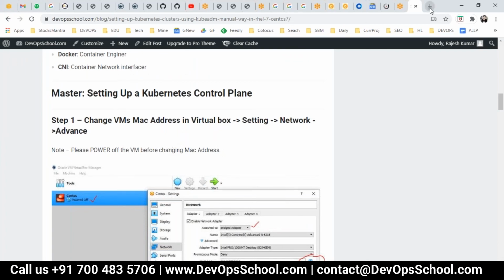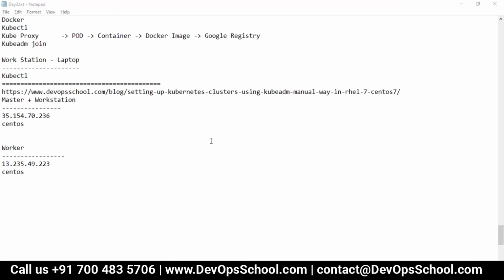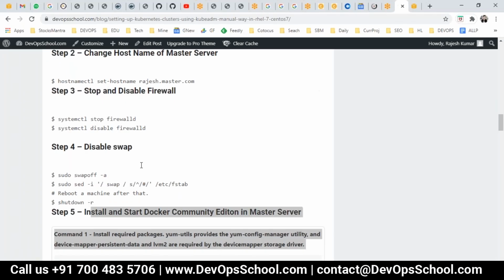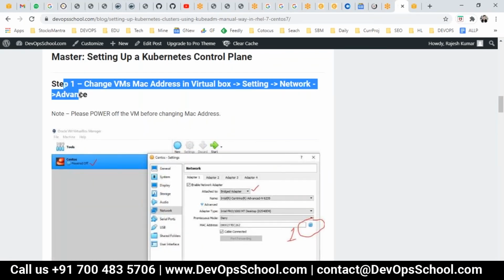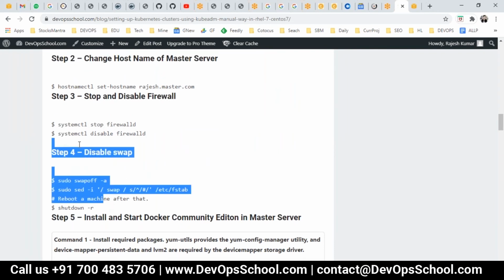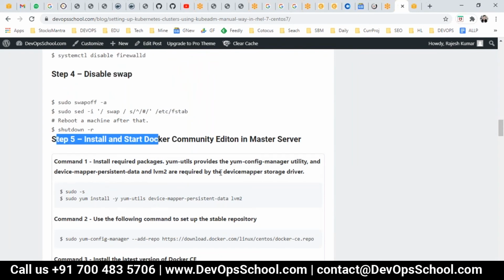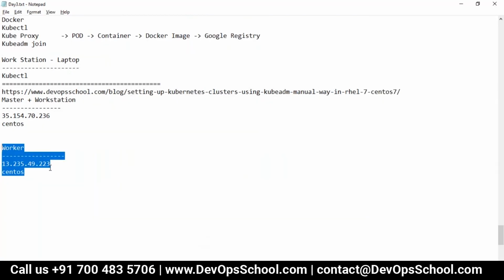Okay, so now I'm going to get 2 machines, guys. So I'm just pausing. Yeah. So here I have got these 2 machines, one for the master and workstation together, and one for the worker. And I'm skipping step number 1, step number 2, step number 3, step number 4. Why? Because these are for virtual machines, not for the EC2 instance. It's done. So I'll directly move to step number 5, and let me log into this master server. I'm setting up the master first.